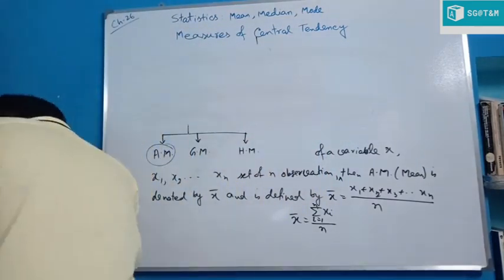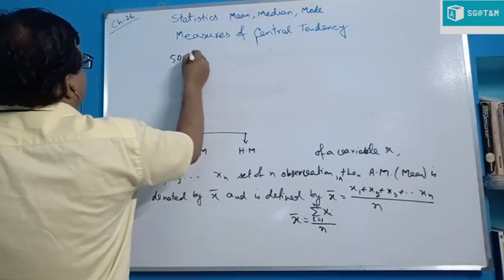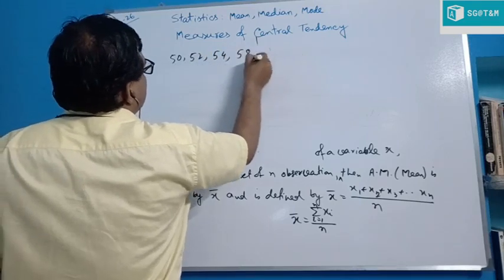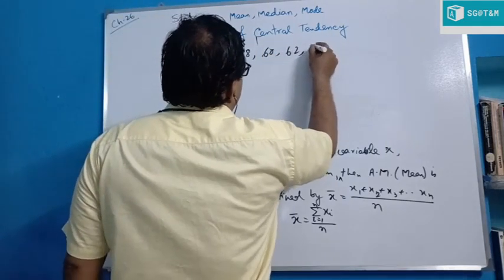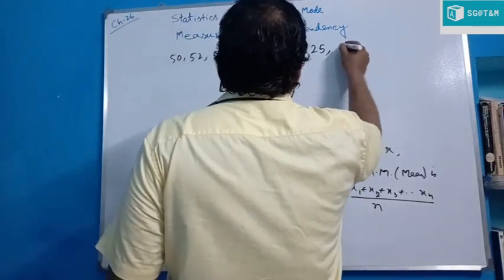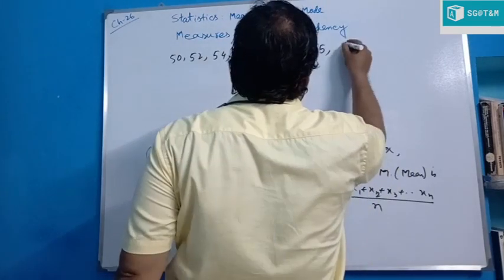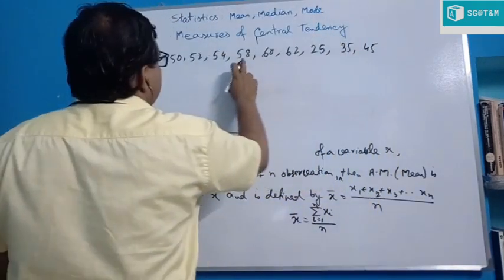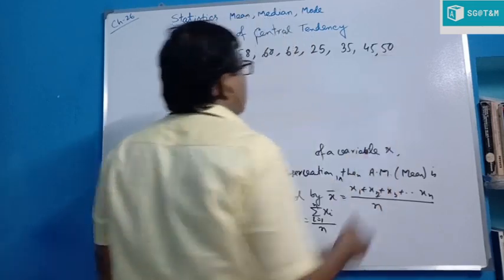Suppose the marks obtained by the 10 students are 50, 52, 54, 58, 60, 62, 25, 35 and 45. That is 1, 2, 3, 4, 5, 6, 7, 8, 9. Another one, say 50.